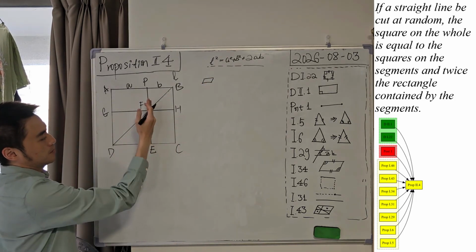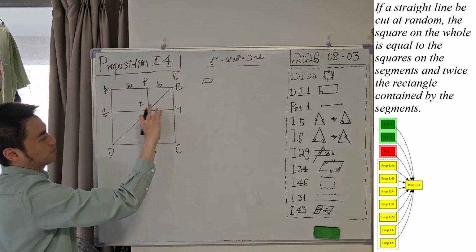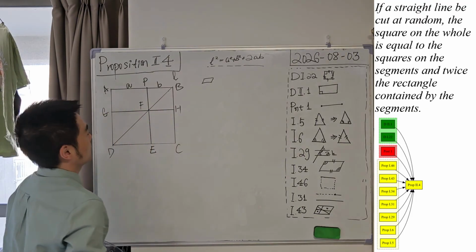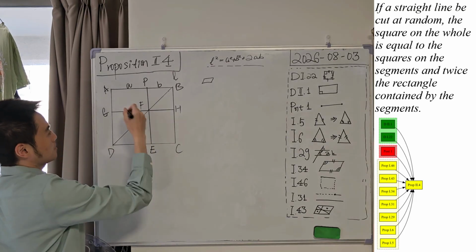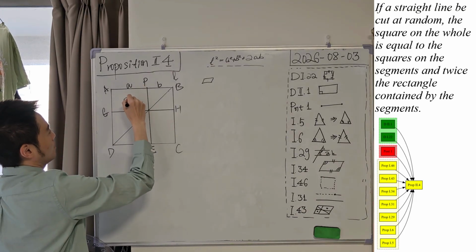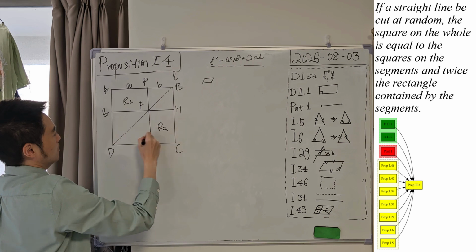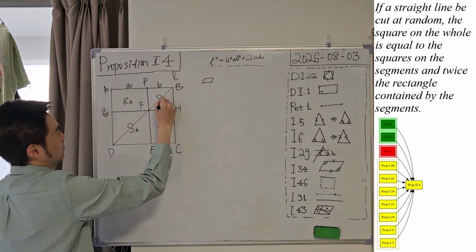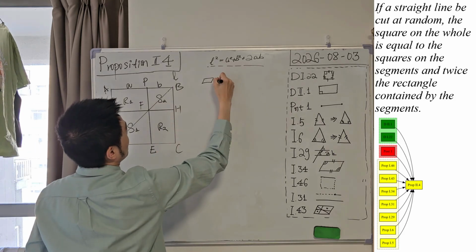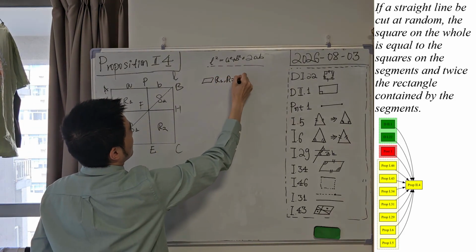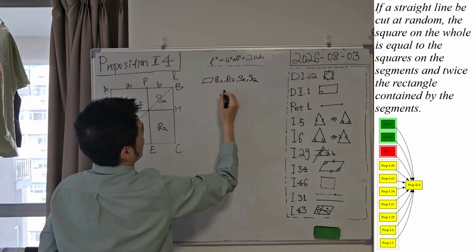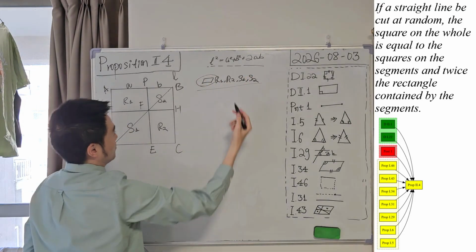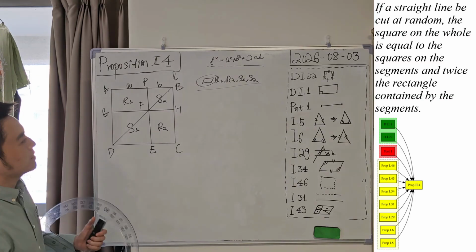Because the opposite sides of them are parallel to each other respectively. So for convenience, let's temporarily mark them as R1, R2, and S1 and S2, okay? So we know they are parallelograms, okay? Great.